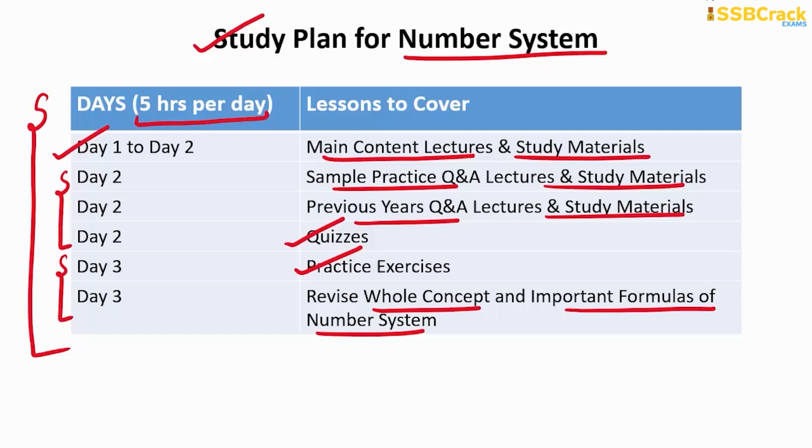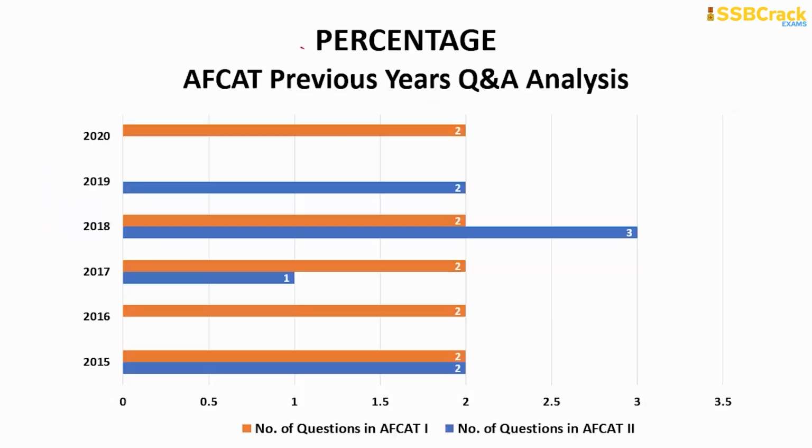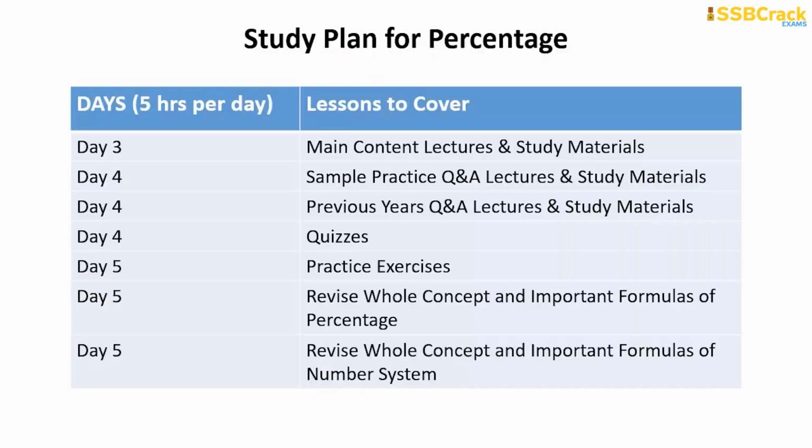Okay. Now moving on to the next topic, which is percentage. So maximum questions from percentage were 3, which came in the AFCAT 2 2018 paper. And the minimum was 1 only, which came in the AFCAT 2 2017 paper. So in your upcoming AFCAT exam, you can expect around 1 to 3 questions from percentage. Now moving on to the study plan for percentage.